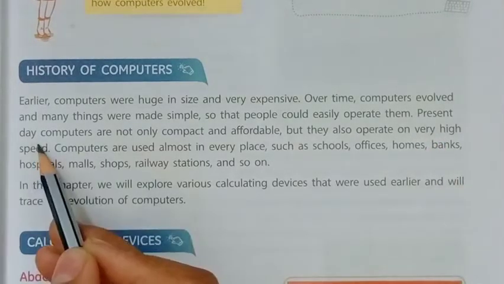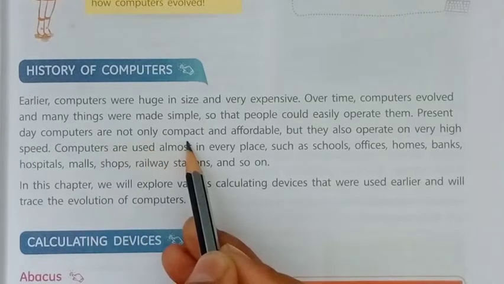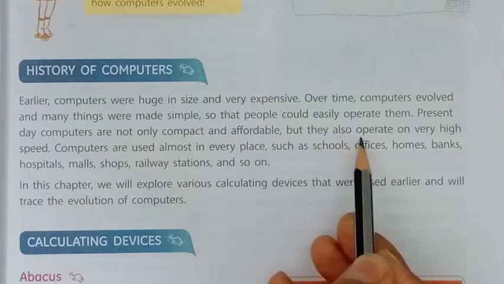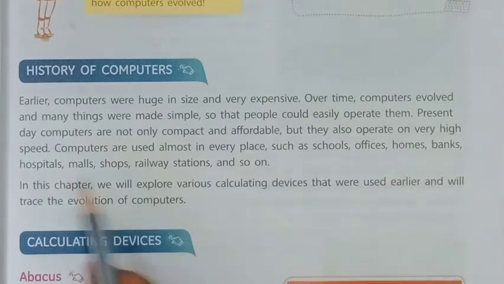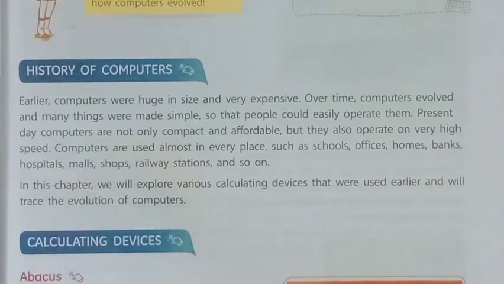Present day computers are not only compact and affordable, but they also operate at very high speed, so the computer gives results very quickly.